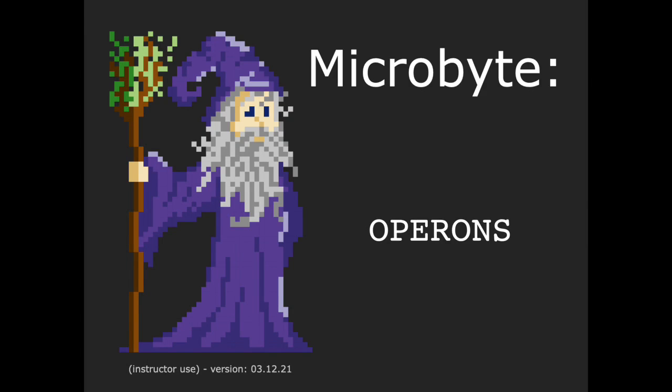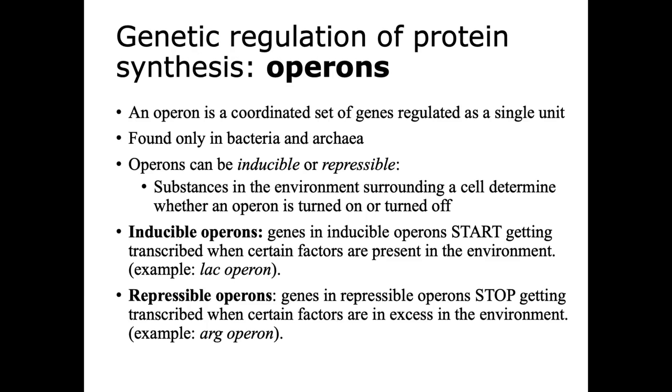Alright, for this microbyte, we'll be talking about operons. Operons are coordinated sets of genes that can be regulated as a single unit. These are genes that are under the control of a single promoter, and that means they can be transcribed as a group. Operons also contain binding sites for regulatory proteins that allow the cell to promote or inhibit transcription based upon the substances in the environment surrounding that cell.